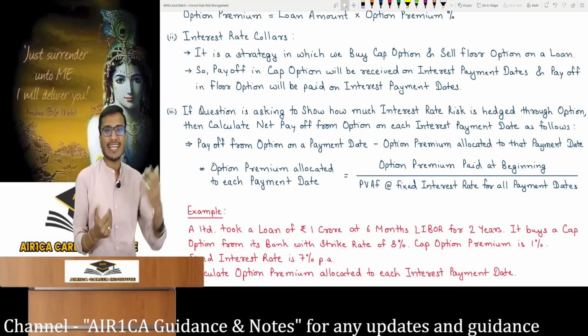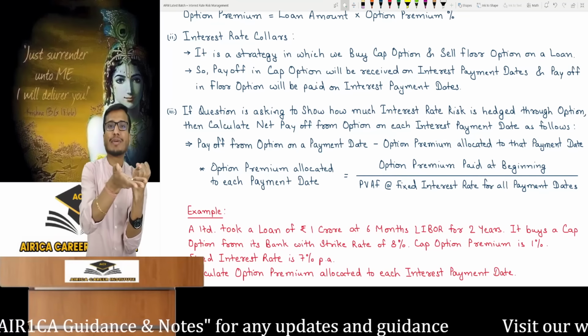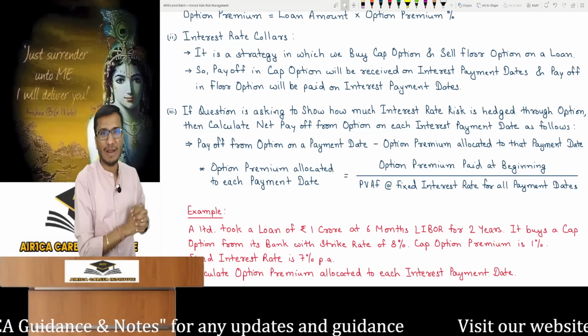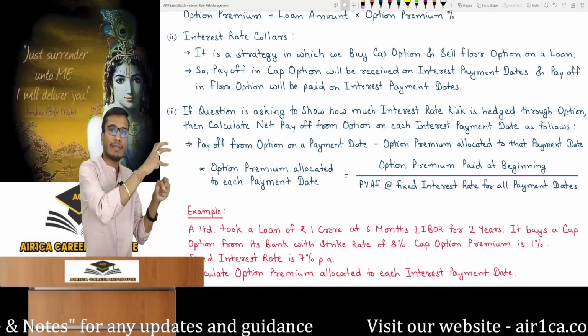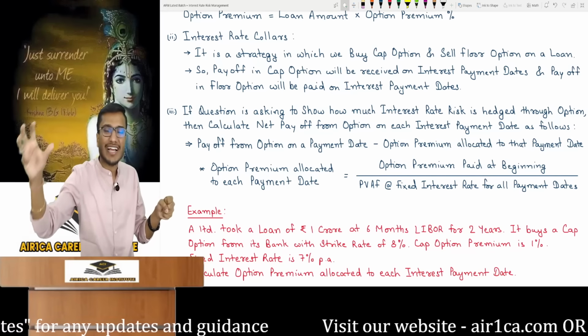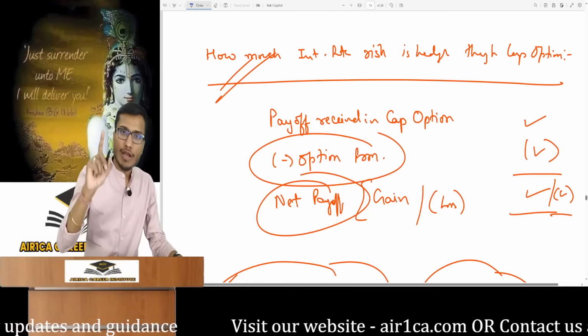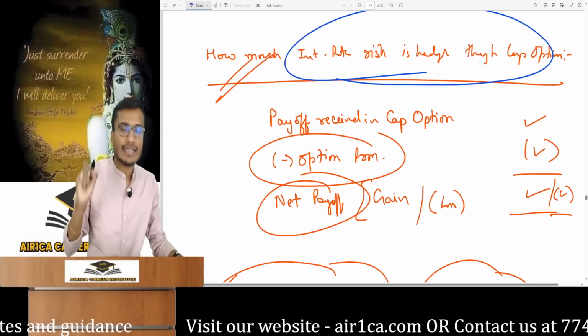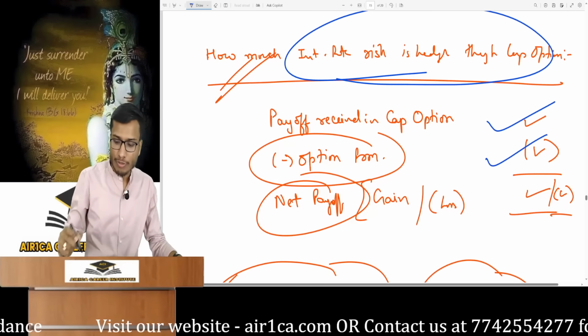How is the net payoff actually determined? What amount was received on each date, minus how much premium was paid. The premium is paid once at time 0. You know, it's not paid on every payment date, right? The premium paid at time 0 requires allocation to payment dates. You must clearly understand the example. You have to tell how much interest rate risk you have hedged. You have to state the net payoff: the gain or loss received from the option minus the option premium.